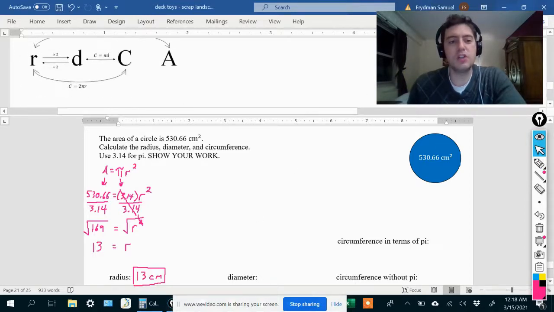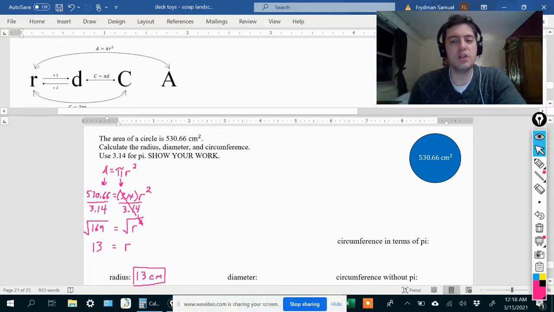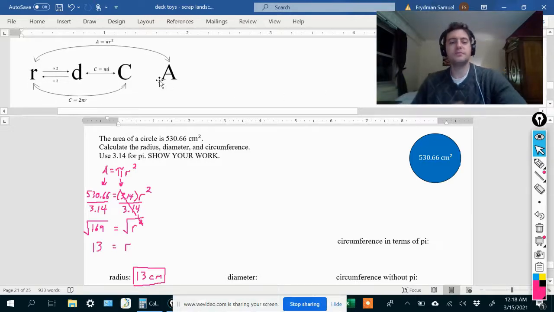All right, so now we want to find the diameter. If we know the area, what's our strategy for finding the diameter? Well, again, there is no equation with A and D in it. So we have to follow this road to find the radius, and then we have to follow this road to get the diameter.